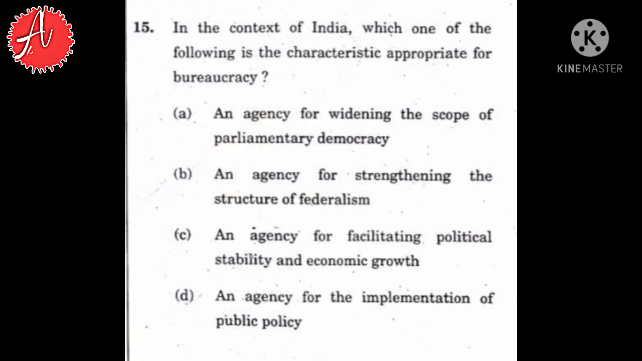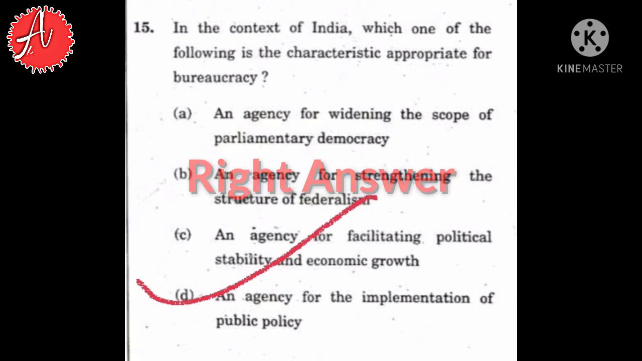So if you see the options here, the first option is an agency of widening the scope of parliamentary democracy. No, there is no role of bureaucracy in widening the scope of parliamentary democracy. B is an agency for strengthening the structure of federalism. No, this is also not the right one. C, an agency for facilitating political stability and economic growth. No. And the fourth option is an agency for implementation of public policy. Yes, this is one of the functions of the bureaucracy in India. So option D is the right answer here.